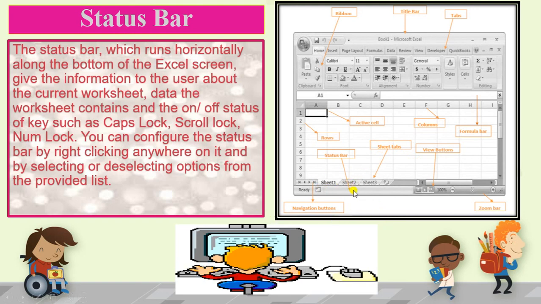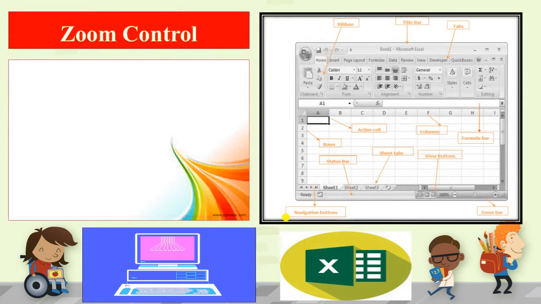You can configure it by right clicking anywhere on the status bar and deselecting options from the provided list. If you don't want to see the status of any key, you can right click on the status bar and deactivate the status of that key. It will not show on the status bar.